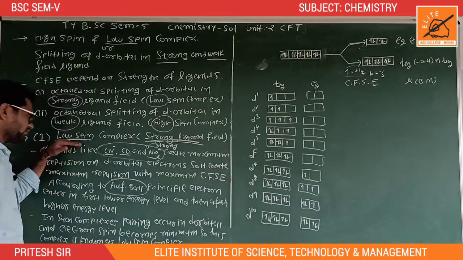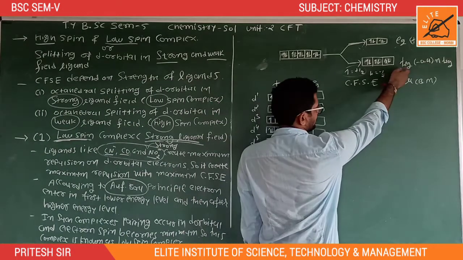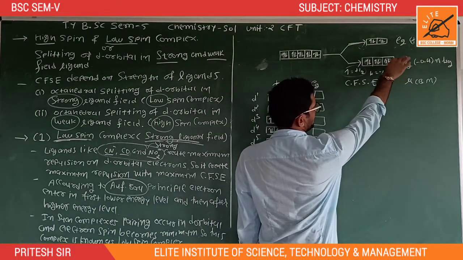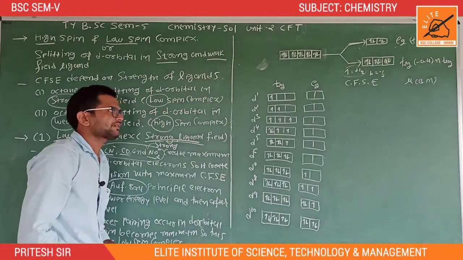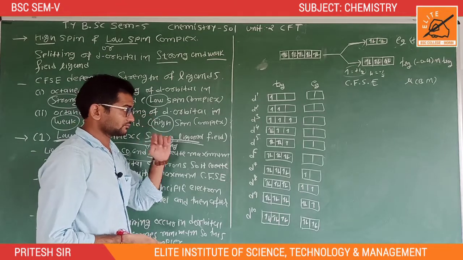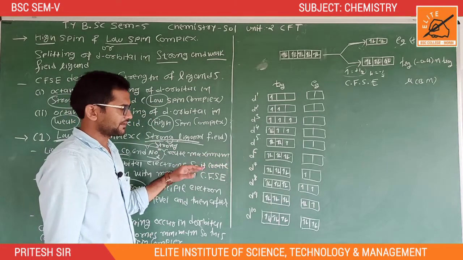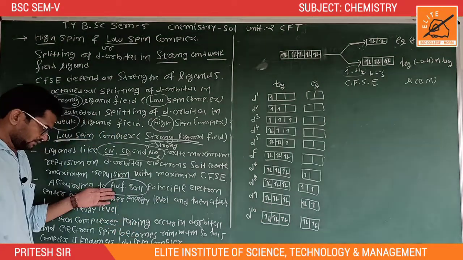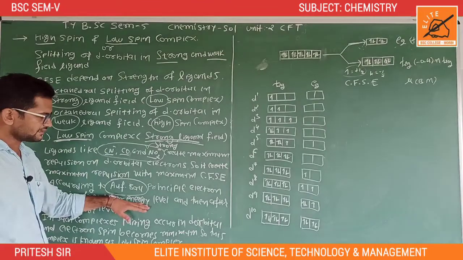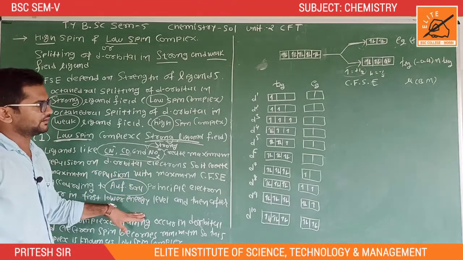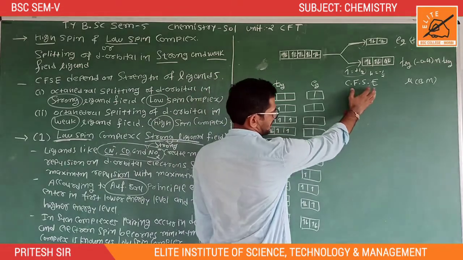In a low spin complex, first the T2g orbital is fully filled, then after that the new electron goes into the eg orbital. This type of arrangement is known as the Aufbau principle. The Aufbau principle says that electrons enter the lower energy level first, then after that the higher energy level. Now we can do the calculation of CFSE.